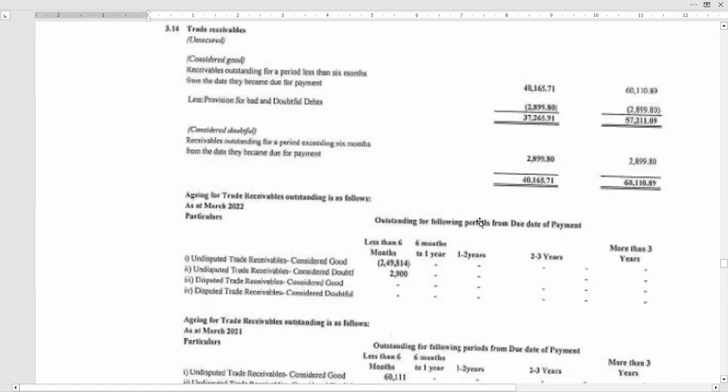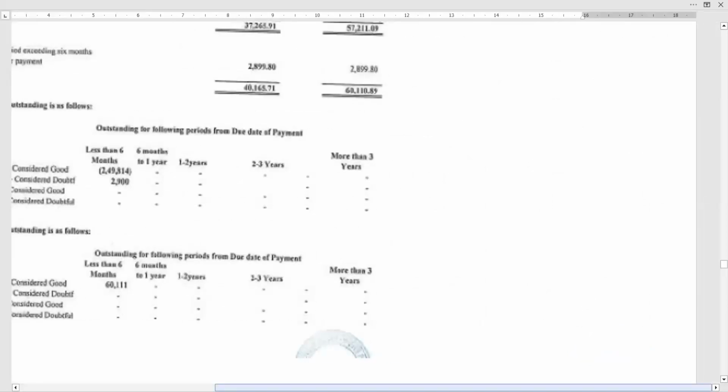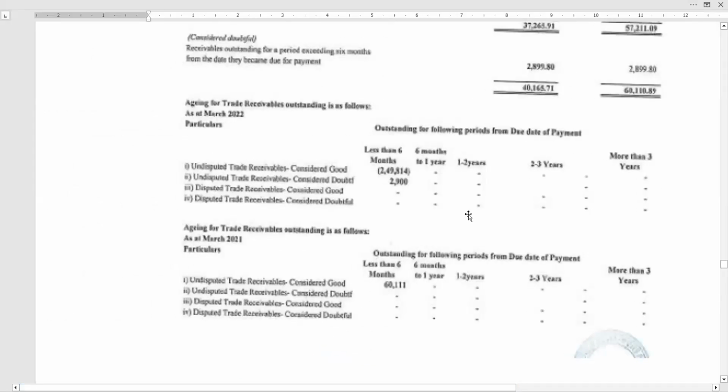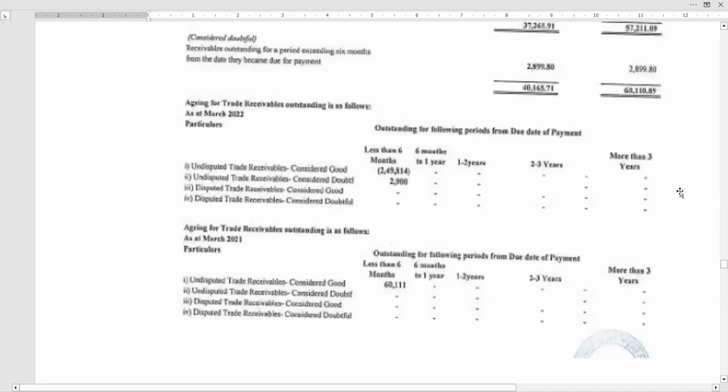And if you see the disclosure of aging: undisputed trade receivables considered good, undisputed trade receivables considered doubtful. This doubtful only they have disclosed above. Here the format total is not there. Actually, it is not right. Total should be there. If you see the format, this is not the right way of disclosure. There is a total column here, which they have missed. I don't know why they have missed it. Nowhere is the total there, neither at the bottom nor as a column, either for the rows or for the columns.